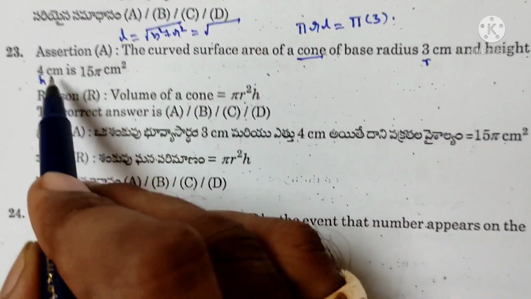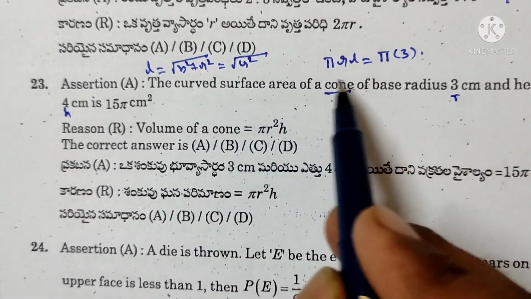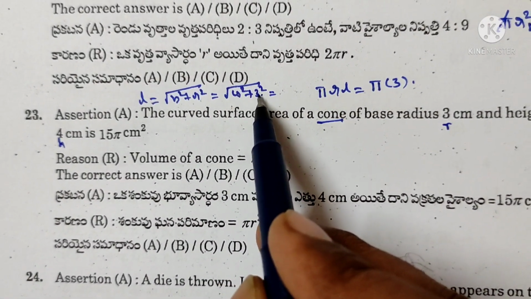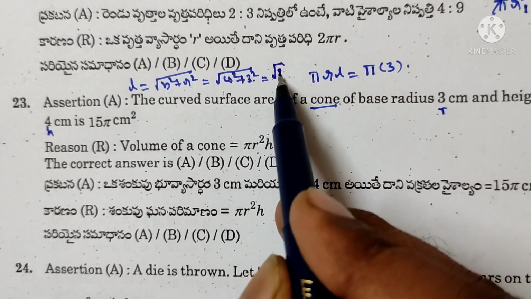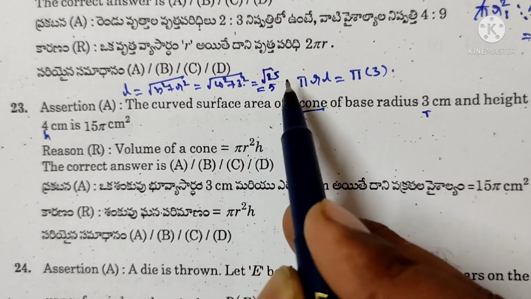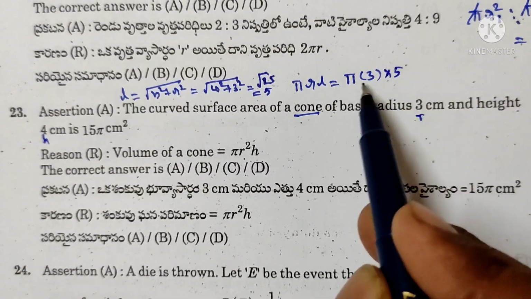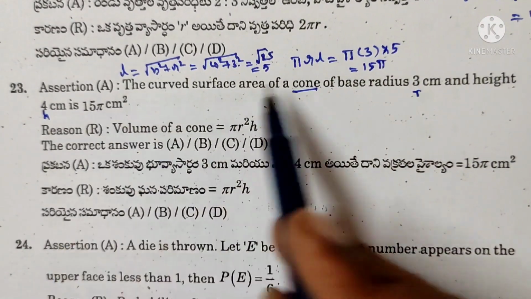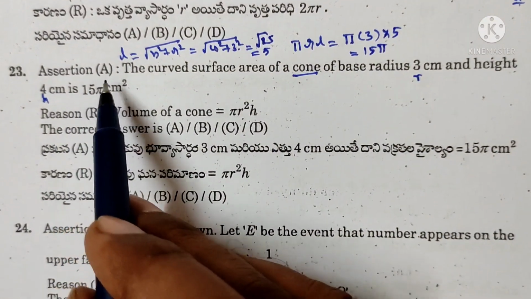Square root of 4 square plus 3 square. 4 square 16, 3 square 9, 16 plus 9 is 25. Root 25 is equal to 5. 5 threes are 15 pi centimeter square. Assertion A is correct.